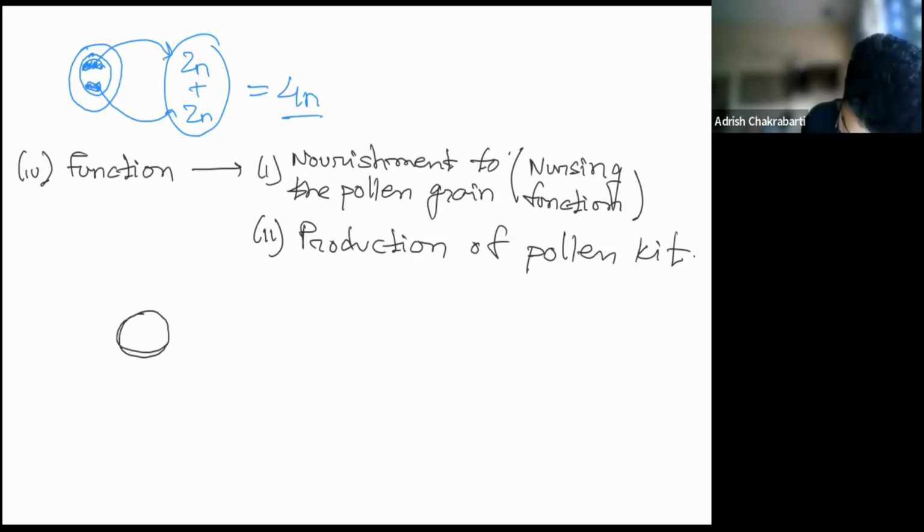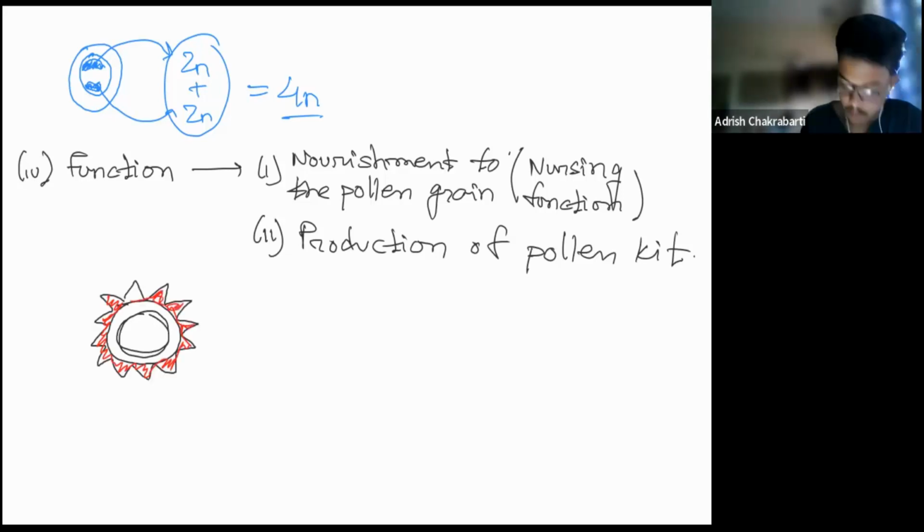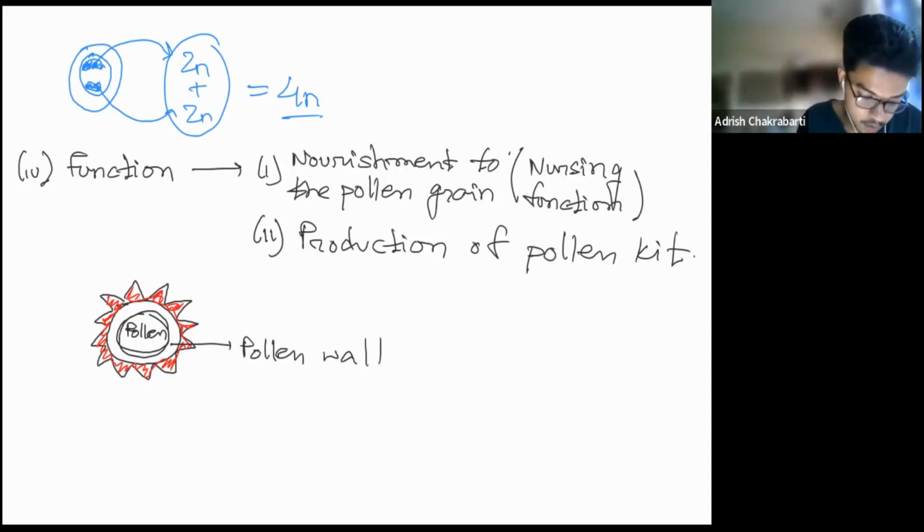So this is the pollen grain, and now what we observe is this kind of structure. We are going to observe these spine-like structures. This is the pollen wall. This is the pollen.